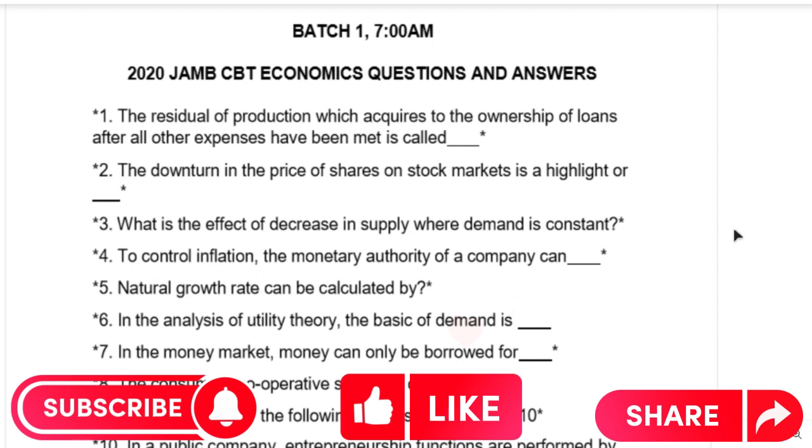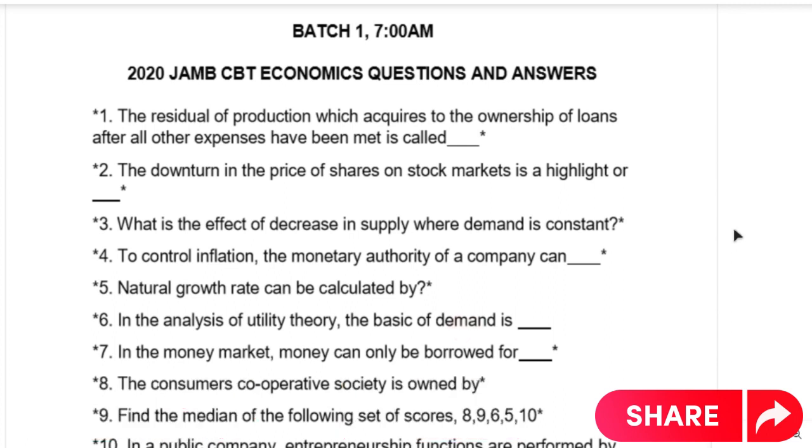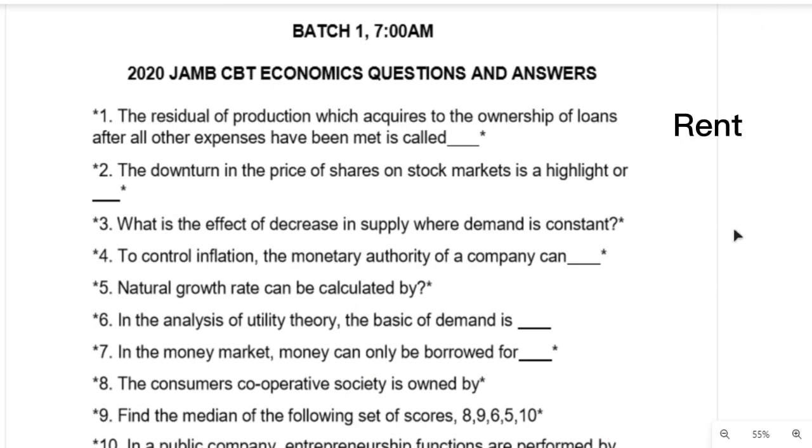One of the options you are given is rent. The answer to this question is rent, because the residual of production which accrues to the ownership of land after all other expenses have been met is rent.